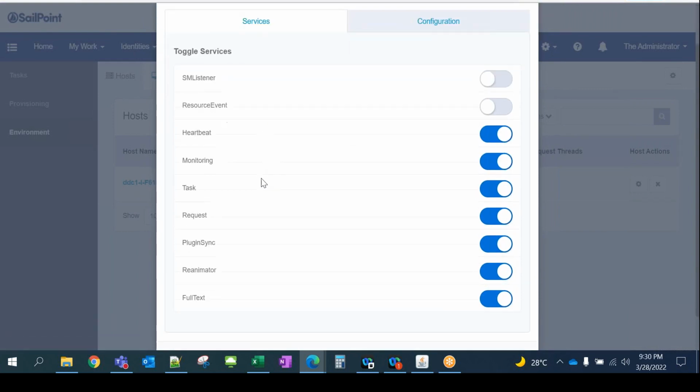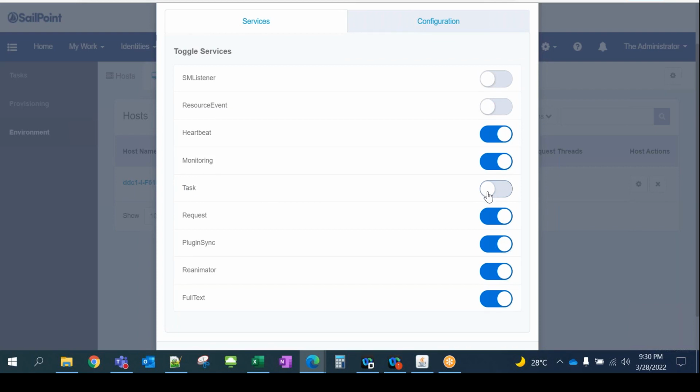What services we can configure. So here you're going to see task. This task is the key factor. As soon as I click on this toggle button, it means no task will run on this server. So that's the key feature.